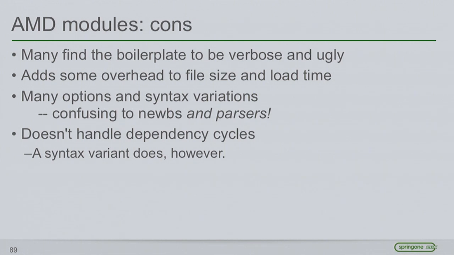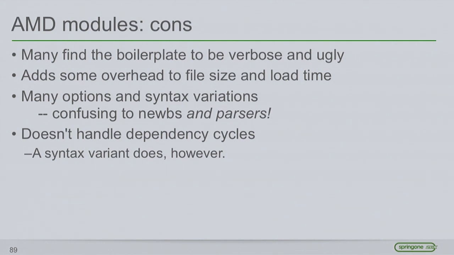What are the problems with AMD? Many find that boilerplate at the top to be very ugly, very verbose. If you're trying to write something that works in Node as well as AMD environments, the boilerplate gets even bigger. That adds some overhead to the size of the file, and we're very byte conscious on the front end. Actually, the fact that there are many options and syntax variations makes it hard to learn. You're looking at all these different options for AMD, and sometimes you can use a factory function, sometimes you don't need to. Sometimes you can include an ID, but most of the time you don't need to. It just really gets confusing.